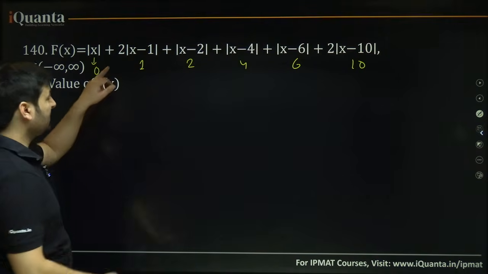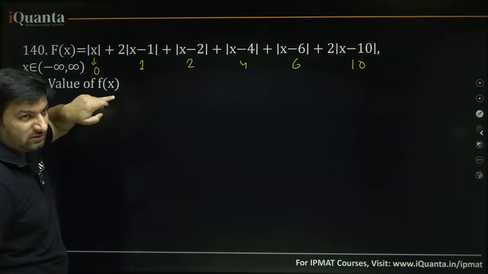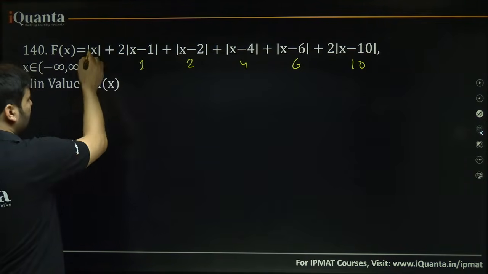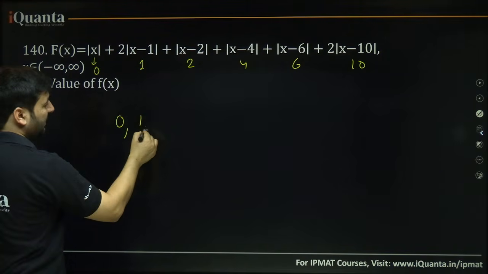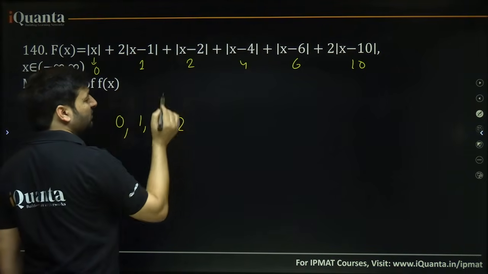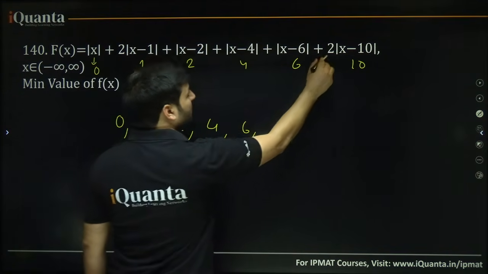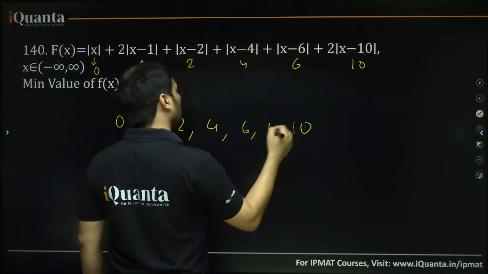When you have such cases, when there are some numbers taken common outside the mods, and all of the mods are being added, repeat your critical point that many times. So, x is 0, there is a 2 outside this critical point 1, so write 1 two times. There is a single 2, nothing outside this, so take it once only. 4, 6, and there will be 2 tens because here the weight of this modulus is 2. So, 10 comma 10. Now, take your median.